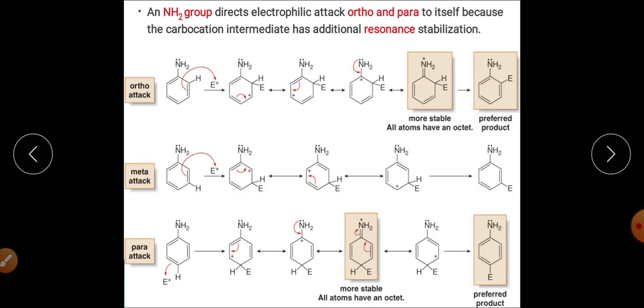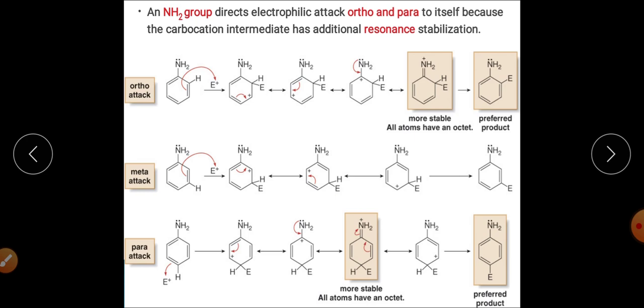You can see that in case of meta, the positive charge comes at this particular carbon, this carbon, and this carbon. It is not directly coming to that carbon which bears the NH2 group. So this is the extra resonating structure that can be written when we have ortho and para attack.